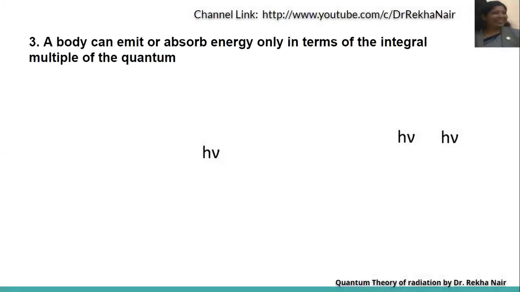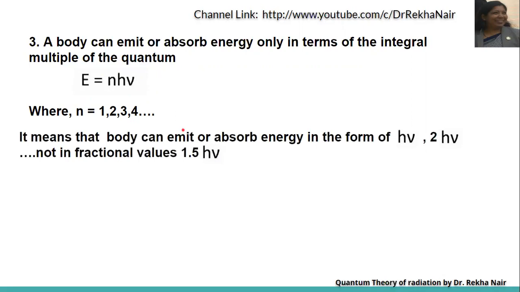The third point is that a body can emit or absorb energy only in terms of integral multiples of the quantum. That is, E is equal to n h nu, where n is equal to 1, 2, 3, 4, 5, etc. It means that it can absorb or emit energy in the form of either h nu or 2h nu or 3h nu or 4h nu and so on. And it cannot be emitted or absorbed in the form of fractional values. It will always be in the form of n equal to 1, 2, 3, 4, etc.